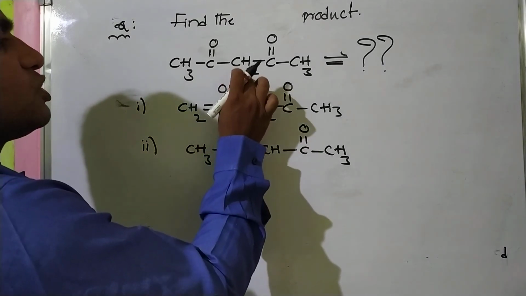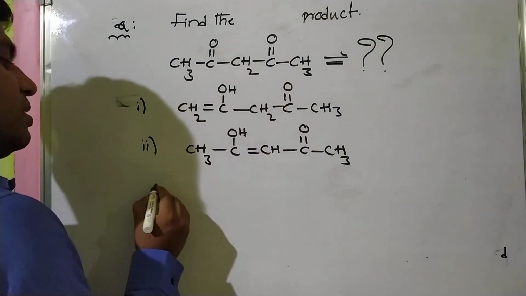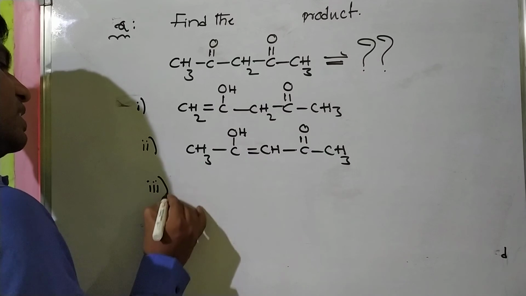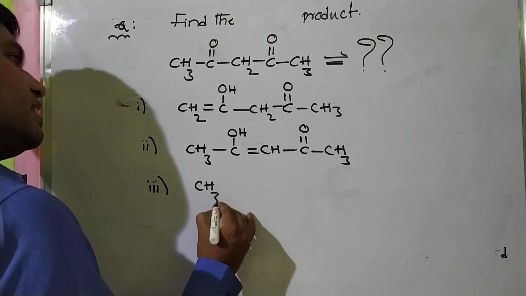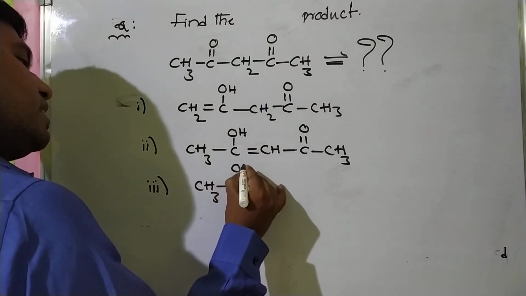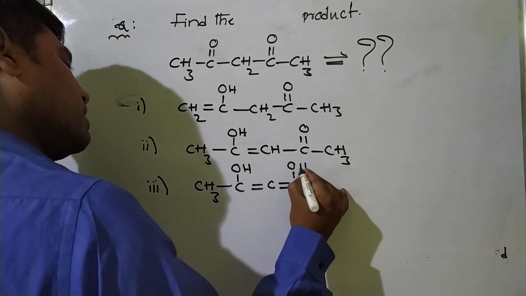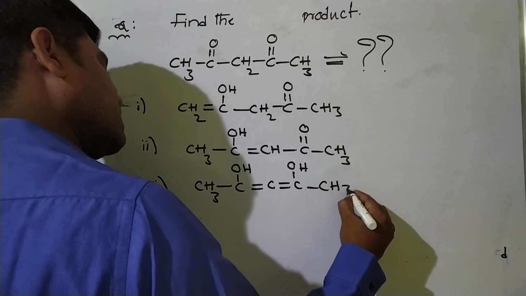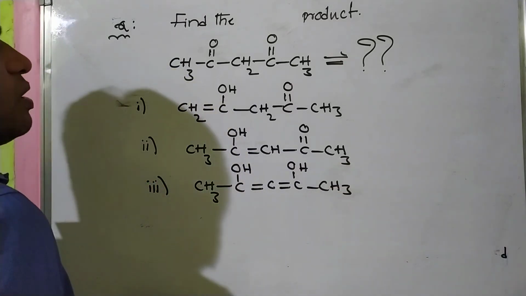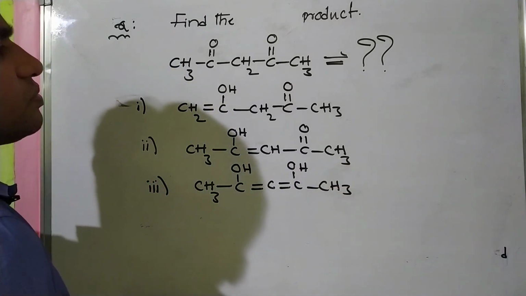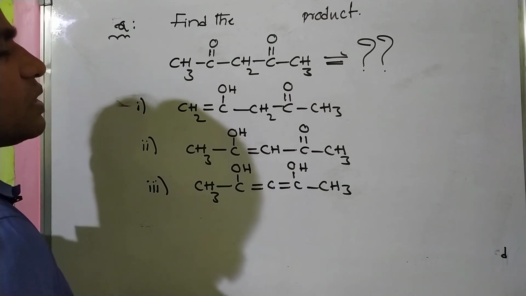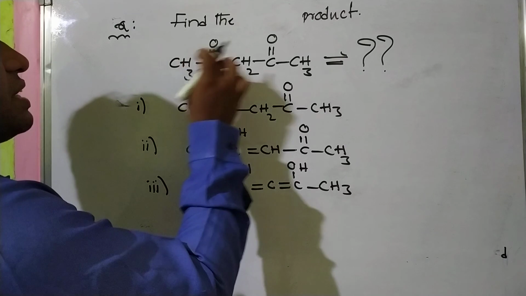Suppose these two hydrogens participate in the tautomerism process, CH3 here OH double bond C double bond COH C, a third option. Next, this hydrogen and this hydrogen.